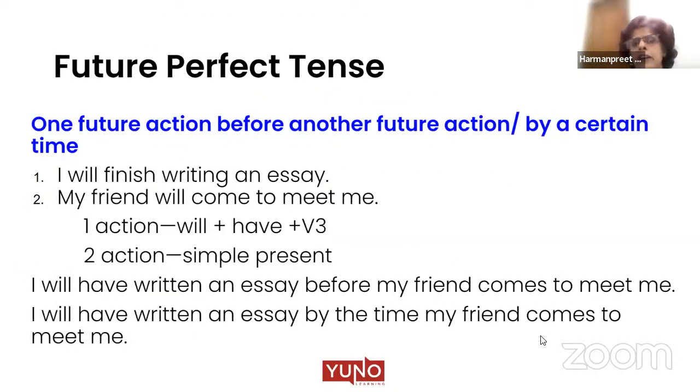So guys, we have done 2 variants of future tense. One was simple future, where we use simple future as a fact, as an instruction, as a promise, or as a threat. Second we did was future continuous, meaning an action will be continuing at a particular time in the future. Now we come to future perfect tense. Yes, 2 participants have raised your hands. Who are these 2 students?